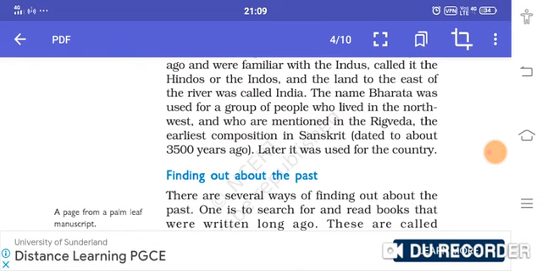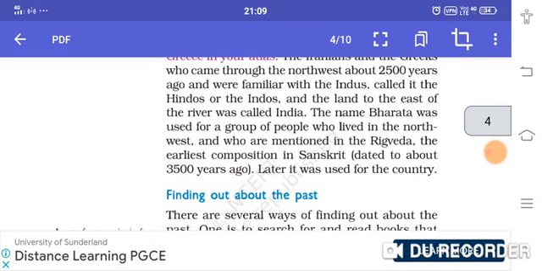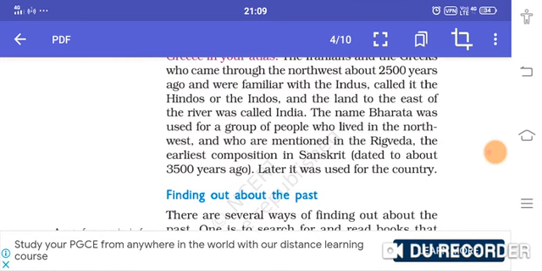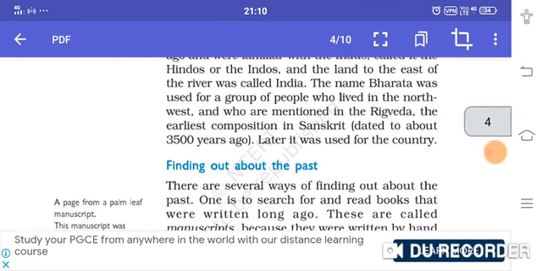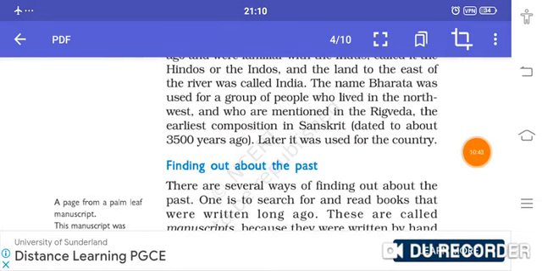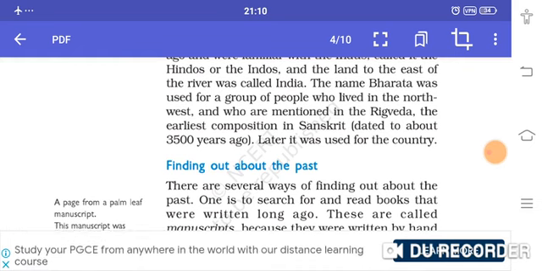So what happened? Our country is known by two words, India and Bharat. The word India comes from the Indus, called Sindhu in Sanskrit.